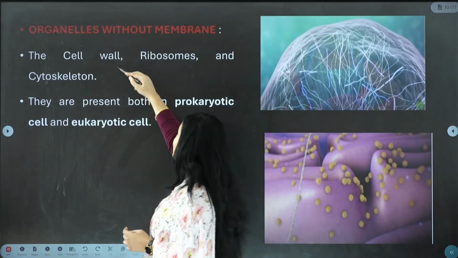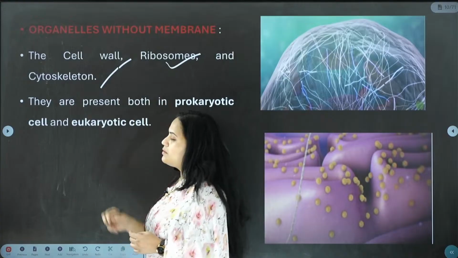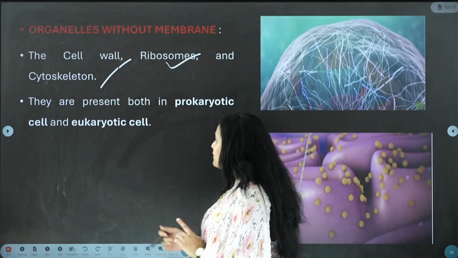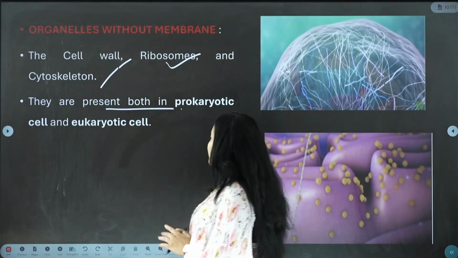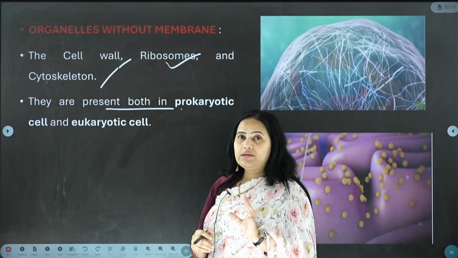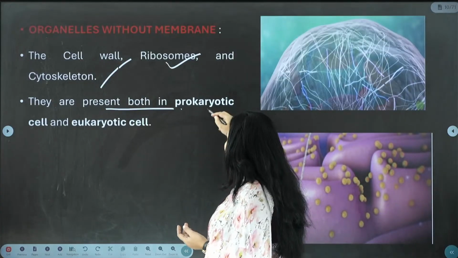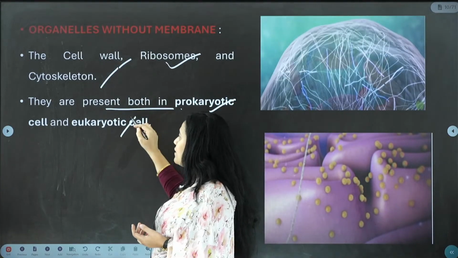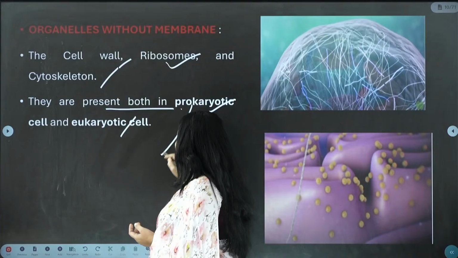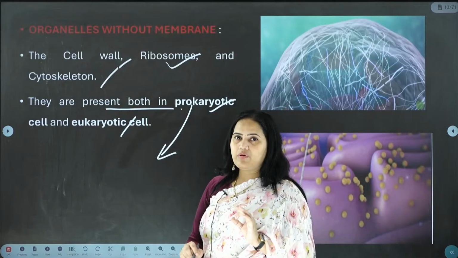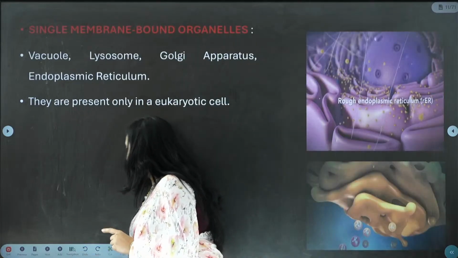What are they? The cell wall, ribosome, and cytoskeleton are such organelles. Some of these are present even in eukaryotic cells, so they are present in both prokaryotic and eukaryotic cells. The basic rule you have to understand is that no organelle in the prokaryotic cell is membrane bound.